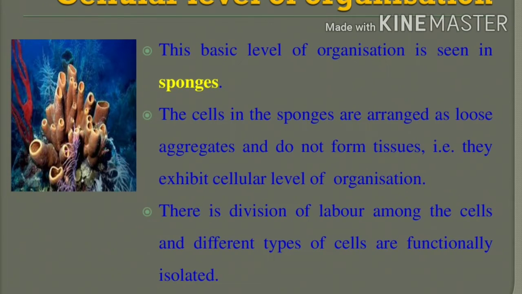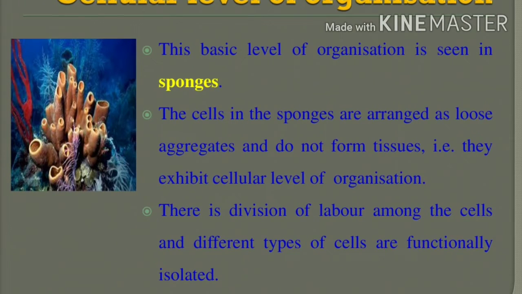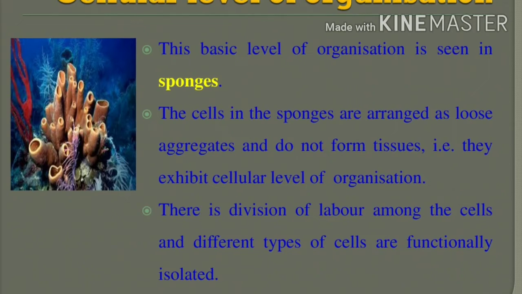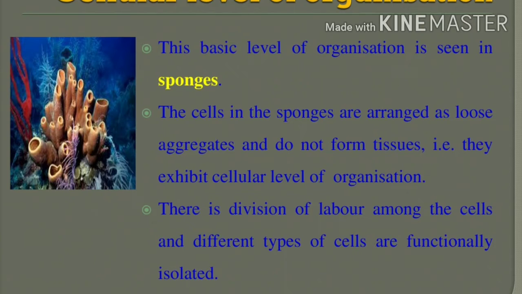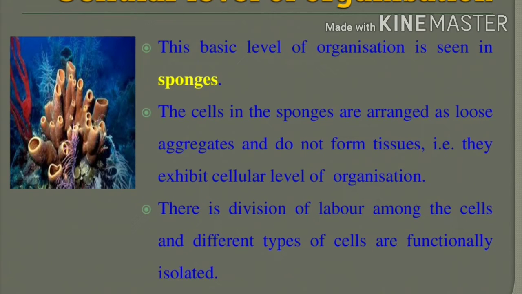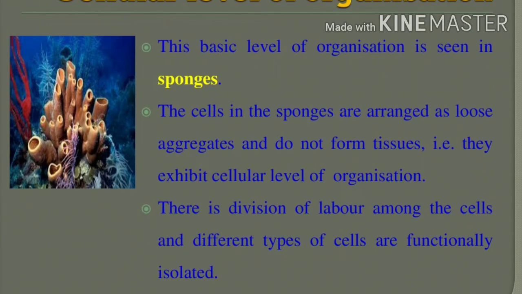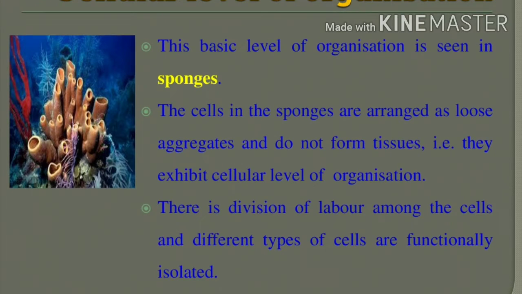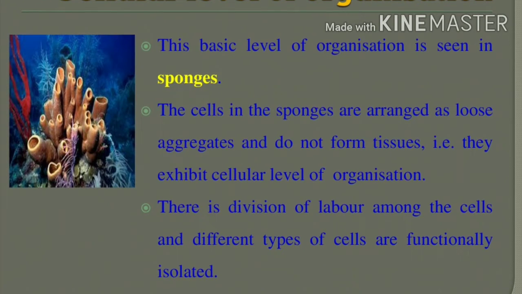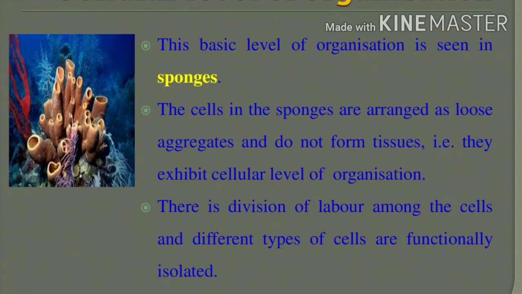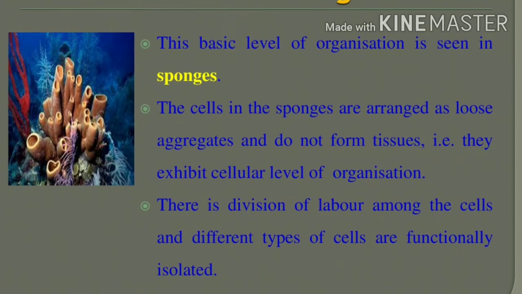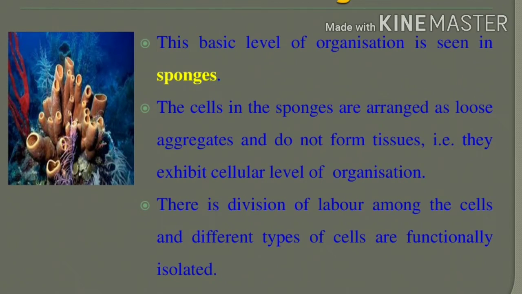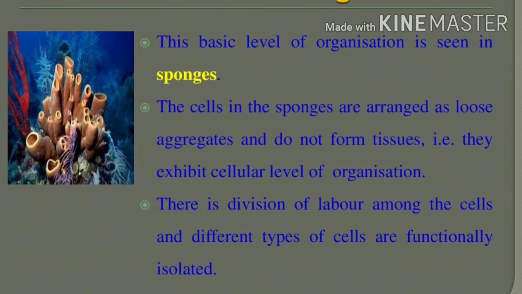So what is an example of the basic level of organization? That is sponges. Why are sponges called the basic level of organization? Because the cells of the sponges are arranged as loose aggregates. They do not exhibit the form of tissue. Okay, but it is cells. Division of labor of cells is formed, and there are also different types of cells. They are functionally isolated.